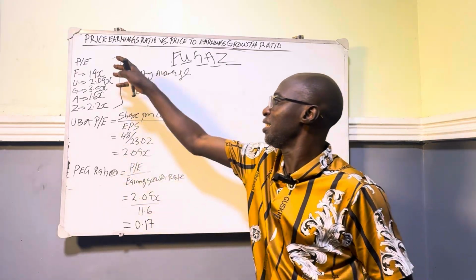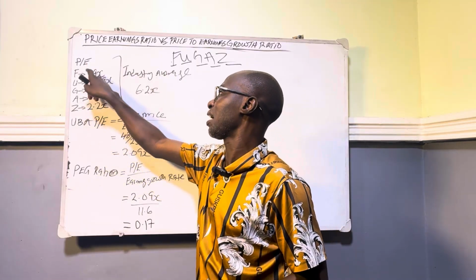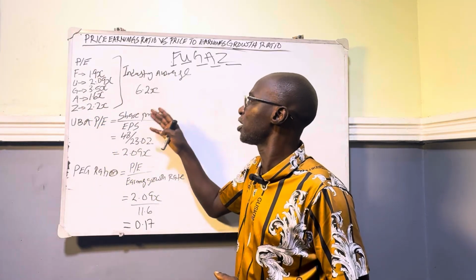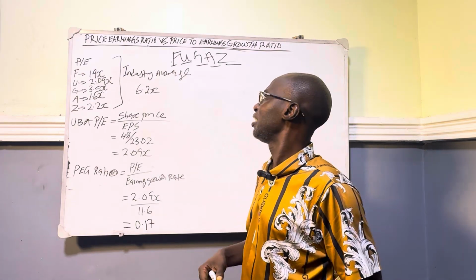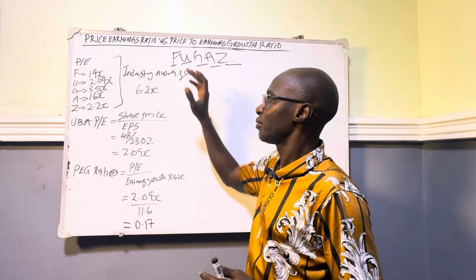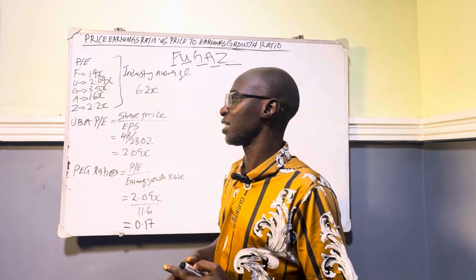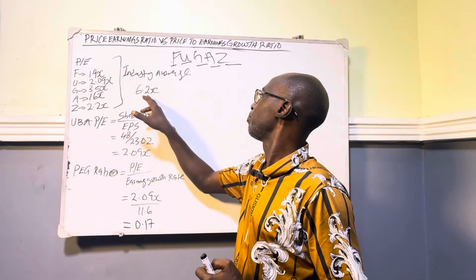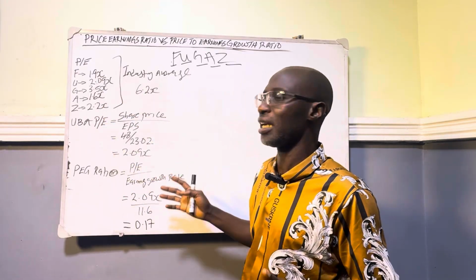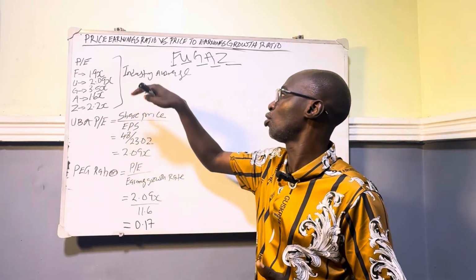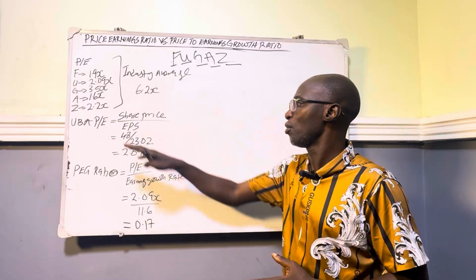So Access is having the lowest PE ratio, meaning that it's the cheapest among the banking sector presently, based on the current PE ratio. Now, when you look at the industry average, that is, the benchmark for all the PE ratios of the banking sector in Nigeria, which is 6.2x, Access at 1.6x still remains the cheapest because it's lower than the industry average. Now, let's look at the example of UBA.